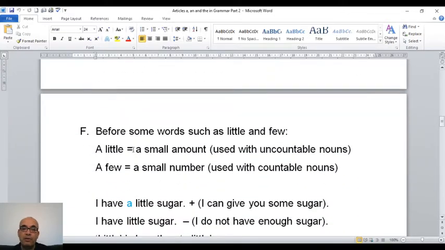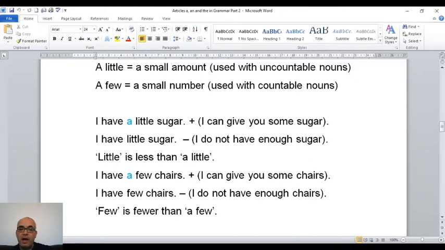Again, we use a or an before some words such as little and few. As you can see, a little means a small amount. Of course, we use little and a little with uncountable nouns. A few means a small number, and we use few and a few with countable nouns.